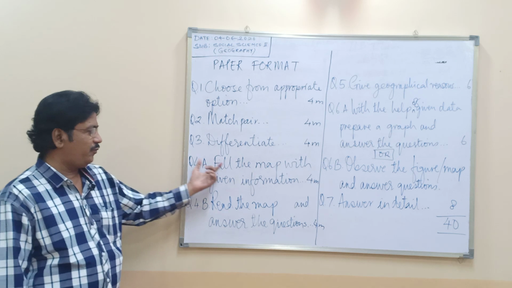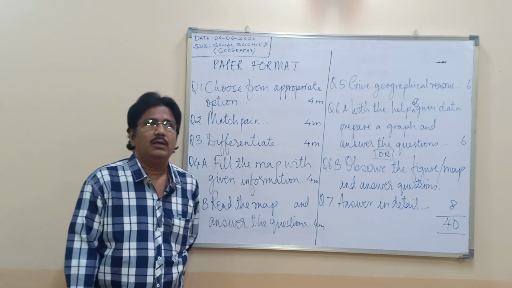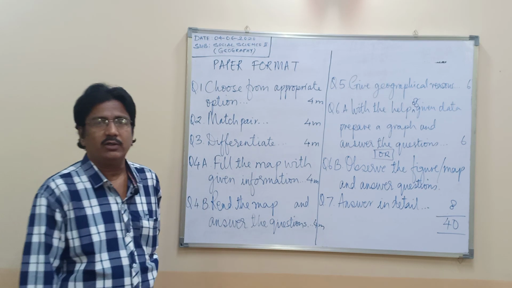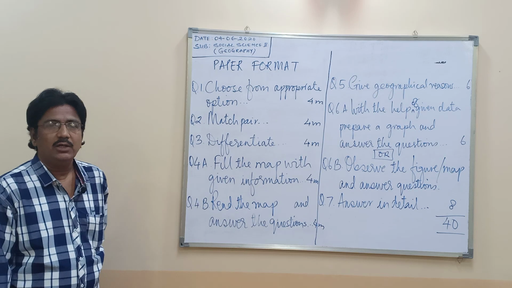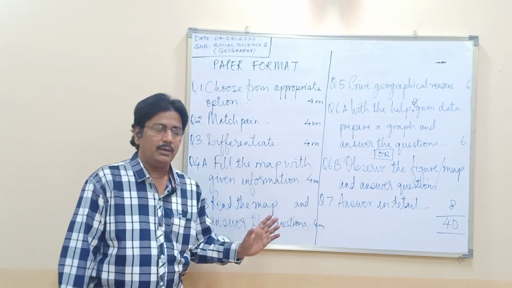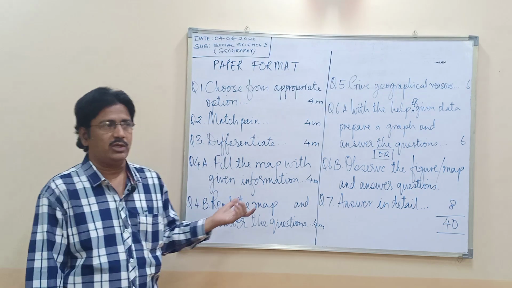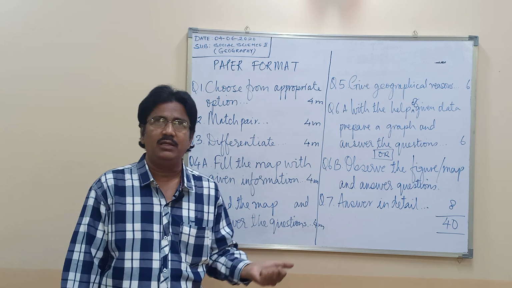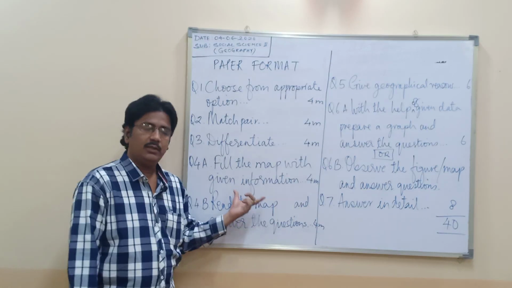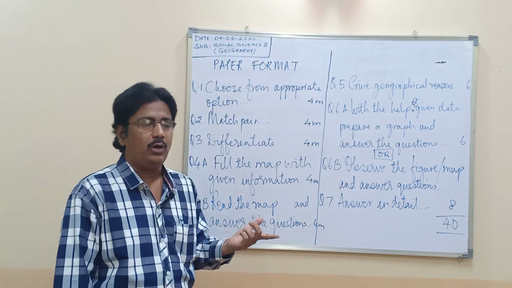Question number 4, fill in the map with given information. There will be 6 out of 4. That means there will be 6 options given to you. Out of that, you have to do only 4 options, where you will be given 4 marks. If the map will be blank, a map will be provided to you with the question of either the country of Brazil or the country of India, where you have to fill in, remember, with pencil, graphite pencil or your color pencil, no pen work.